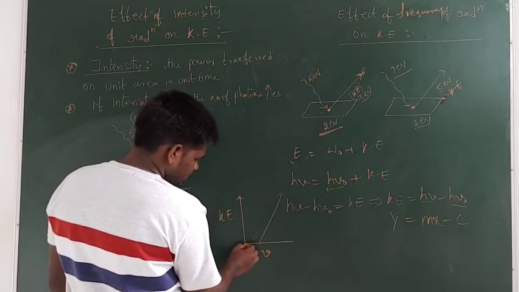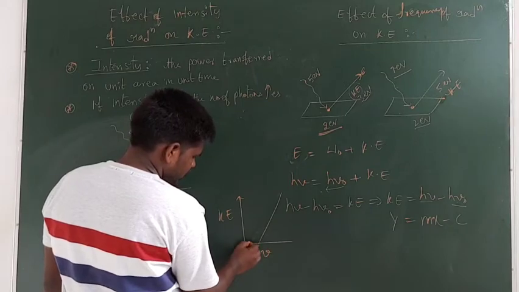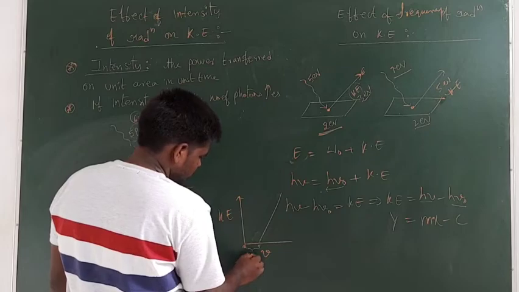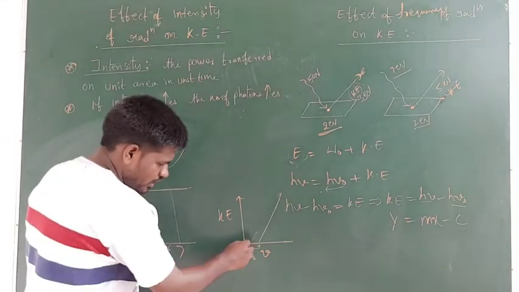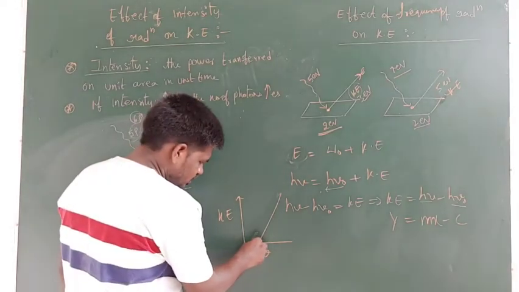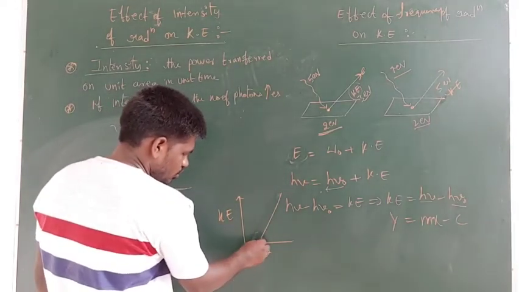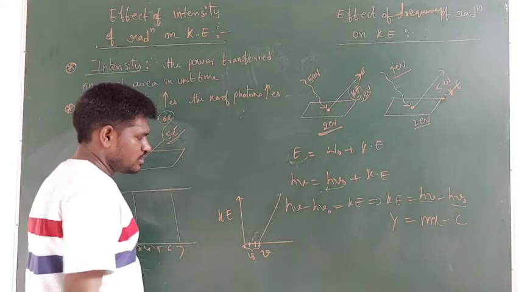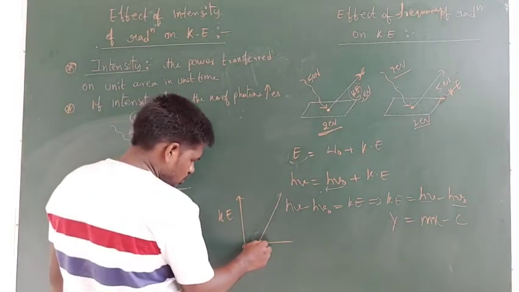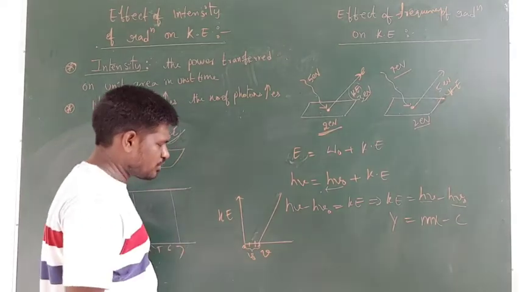So now here, guys, from 0 to this point, this is known as the threshold frequency nu naught. At this range of frequency, no electron comes out. From here onwards, the electron starts to come out. Up to this point is known as the threshold frequency.